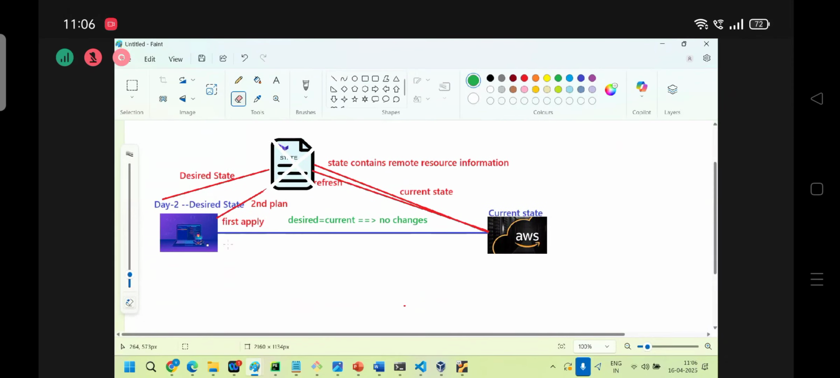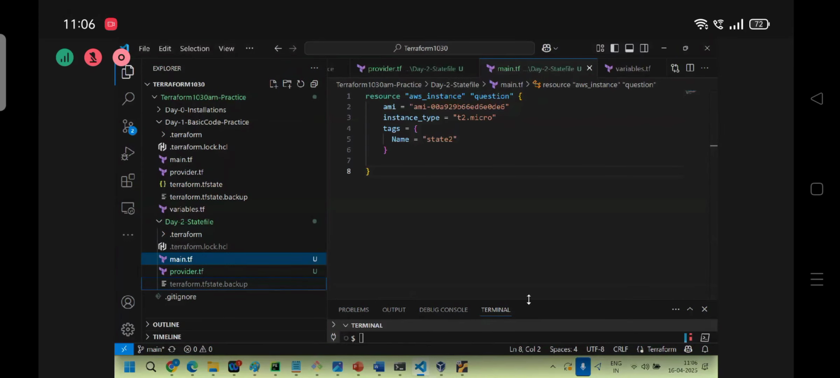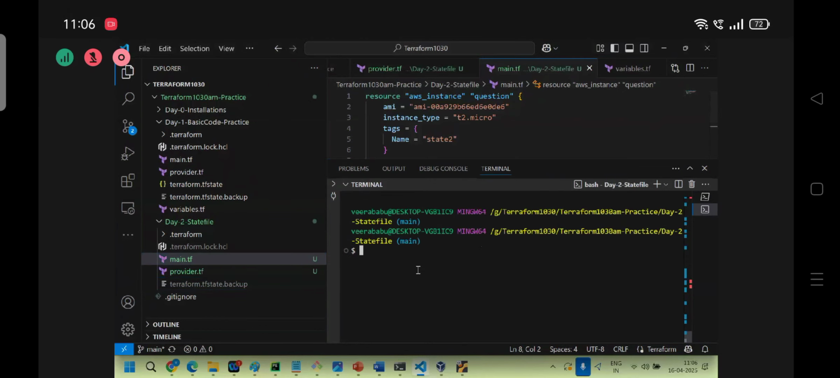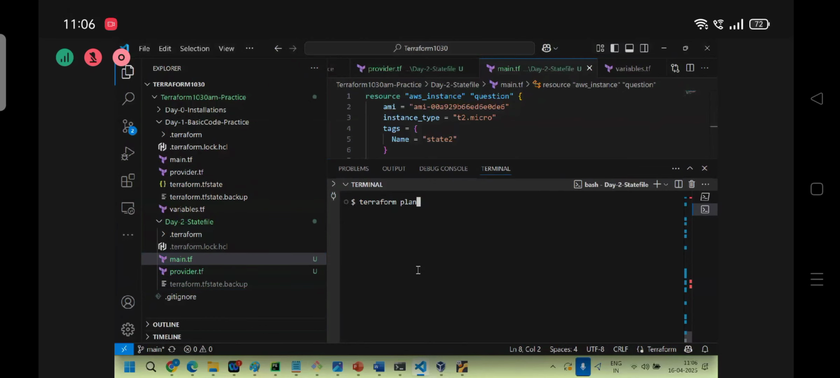Completely, you are decoupled with remote or not? Decouple means, let's go. If I run Terraform plan, tell me the expected output. The state file is deleted, so what is the expected output? 1 to add, okay. Any other answers?